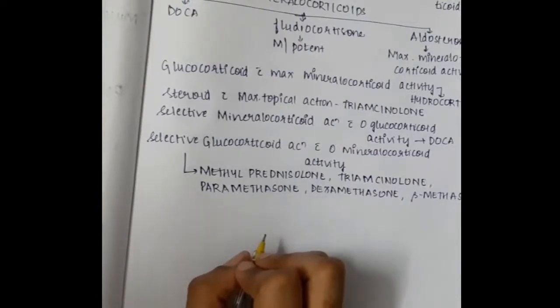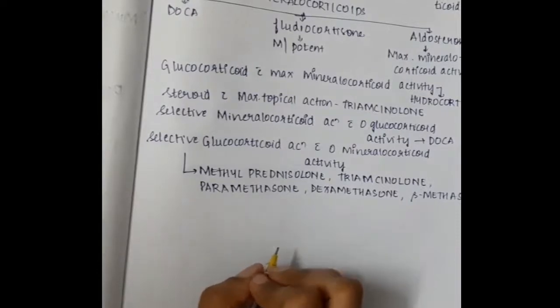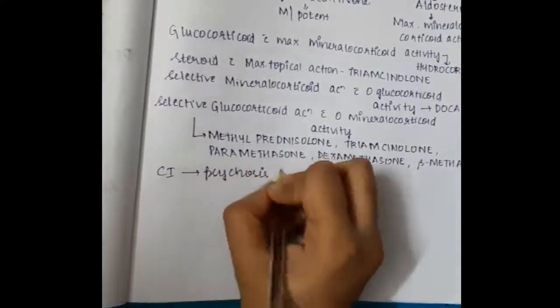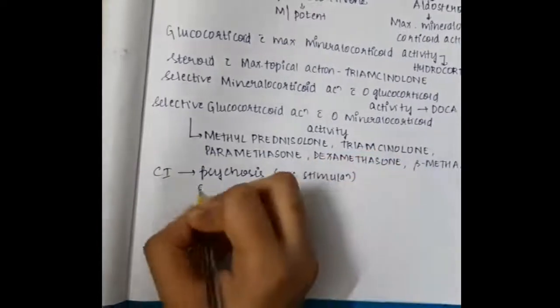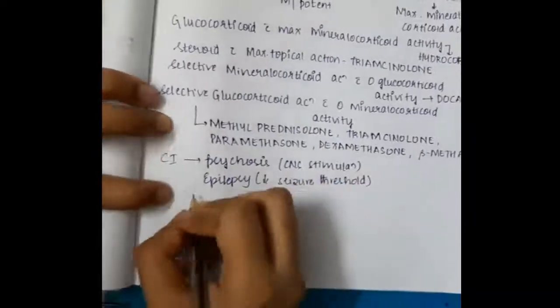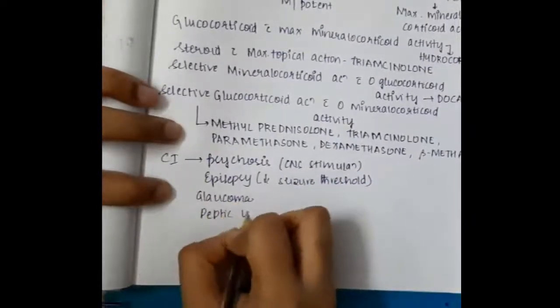Now we will see the contraindications of glucocorticoids. These include psychosis, and epilepsy, because glucocorticoids decrease the seizure threshold.